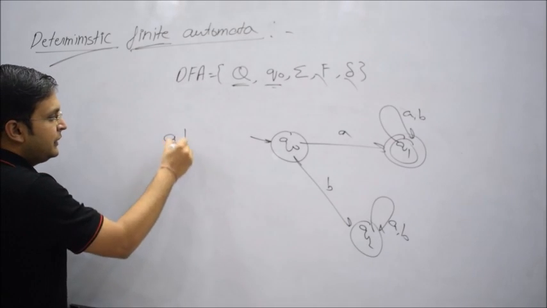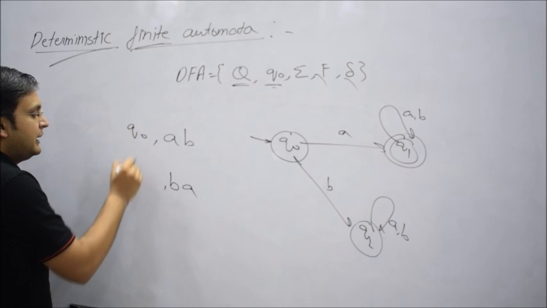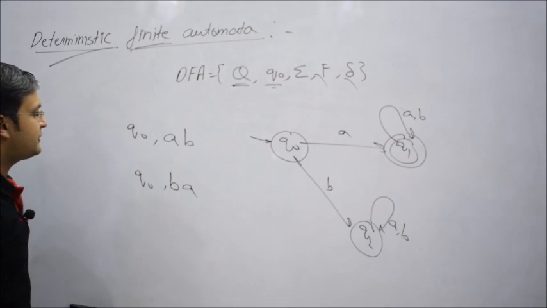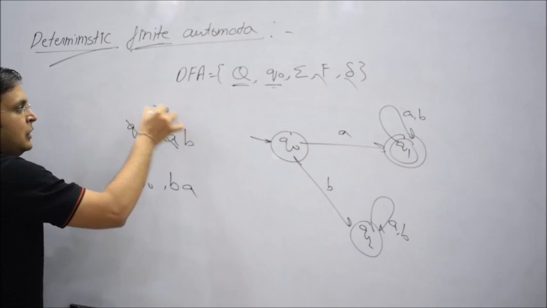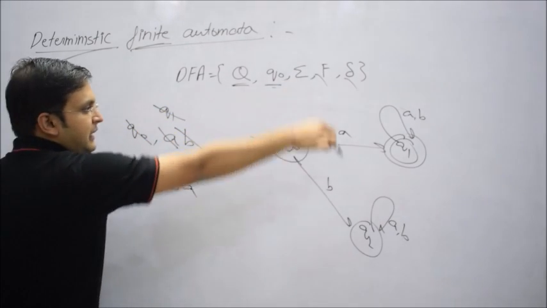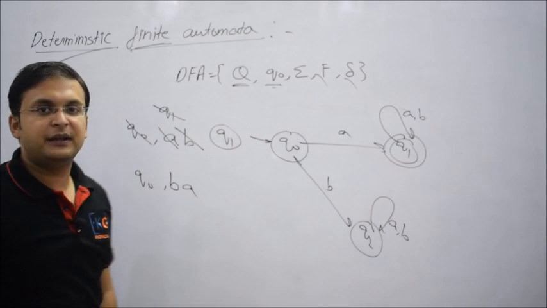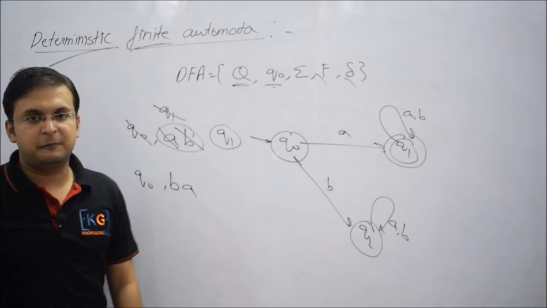Now if I ask you, there are two strings, AB and BA. Let me start from the initial state Q0 always. On state Q0, if I take A, I'll go to Q1. On Q1, if I take B, I'll loop and halt on Q1. Now is Q1 final or non-final? Q1 is final. So this string AB is said to be accepted.